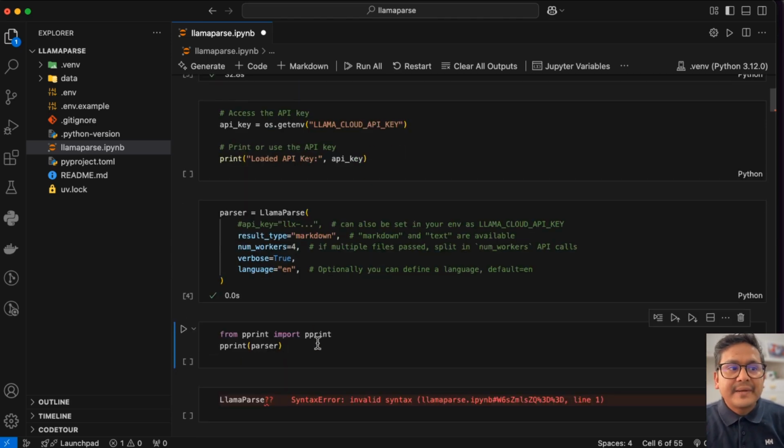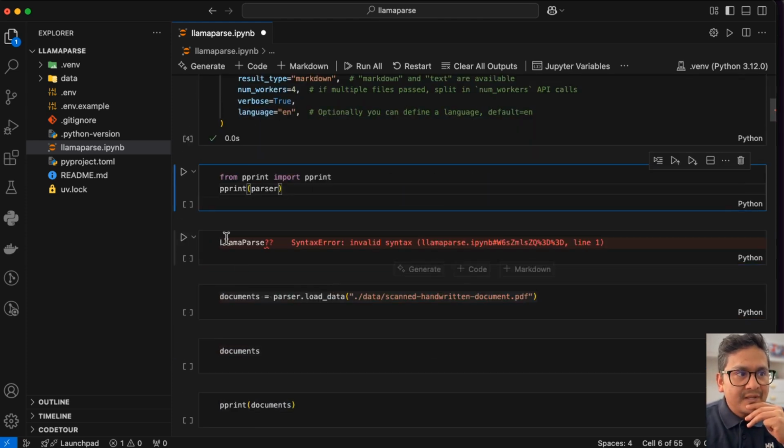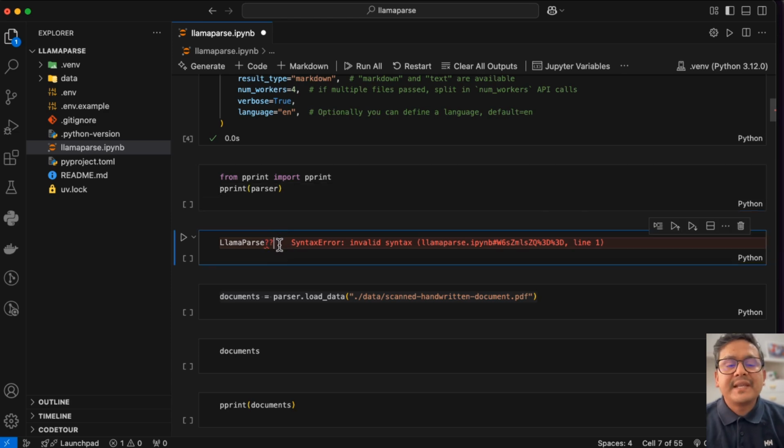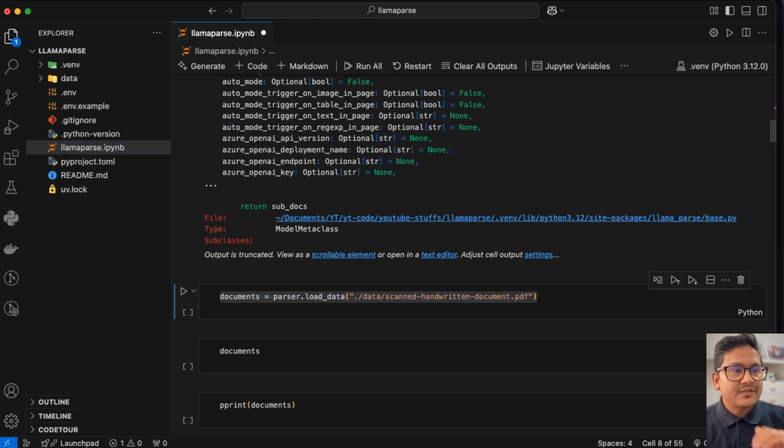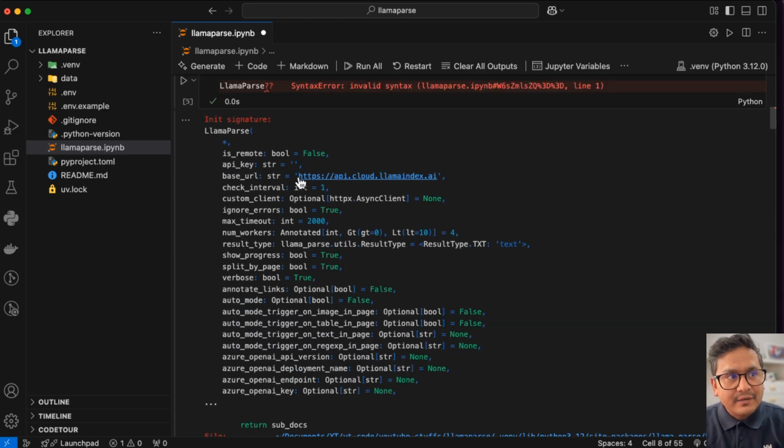And if you want to just print the parser, it will show you the API key, but I'm not going to run this. It just shows what is in the parser. And if you want to know the documentation of LlamaParse, what are the different things that go inside it, you can just run this. Now you can see all the different things.